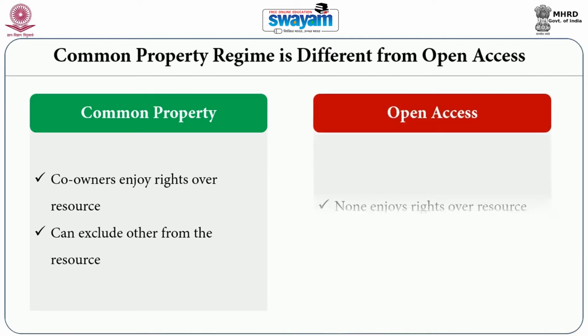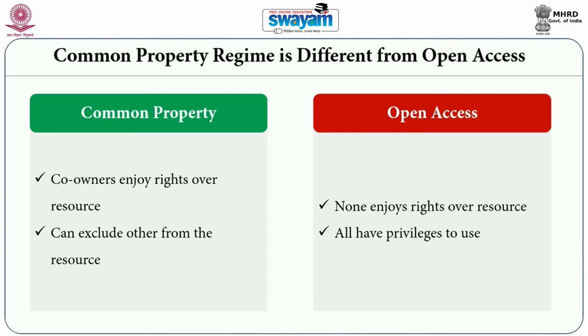Whereas, in the case of open access, no one enjoys right over the resource, and therefore, excluding others from the resource becomes difficult. In the case of open access, what everyone has is a kind of privilege. Now, when we see these resource management regimes in the context of the resource, we may realize that the future of the resource, or the availability of the resource, will differ depending upon the management regime. For example, when a forest is managed under common property regime, the outcomes will be completely different than when it is managed as open access.